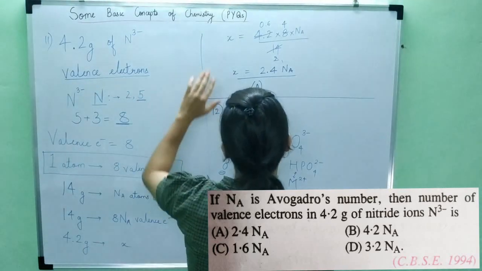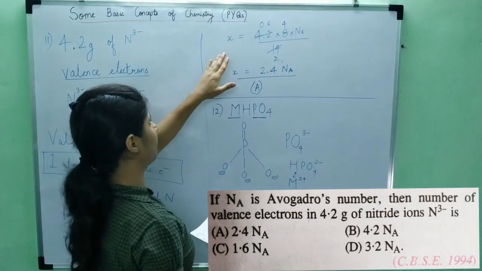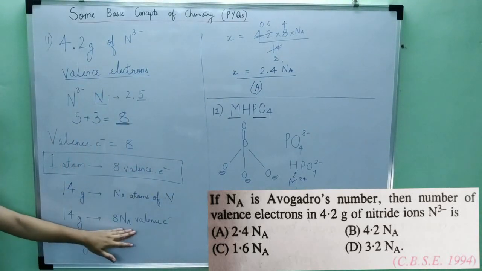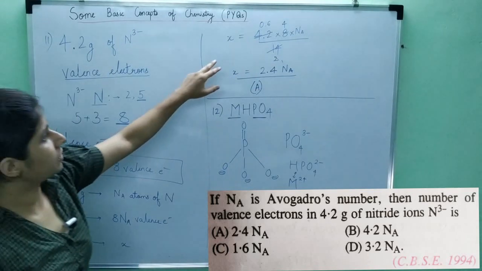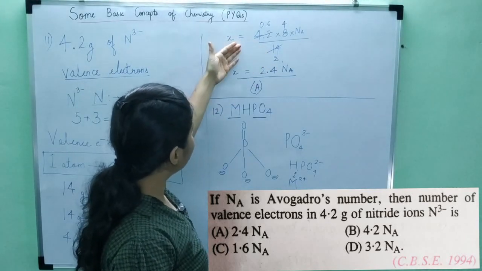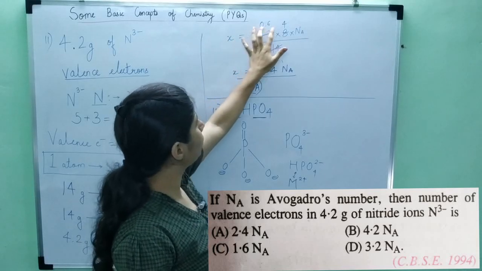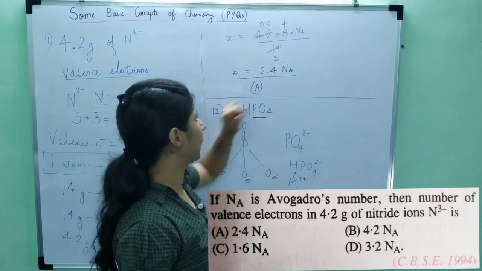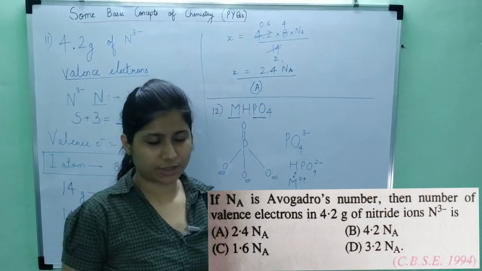We have to just solve other parts except the Avogadro number. So if we cross multiply these two, what will we get? 4.2 into 8 into Na divided by 14, which is what I have done here. And if you simplify this, ultimately what you get? 0.6 into 4, which comes out to be 2.4. 2.4 into Na. So the right option is option A.